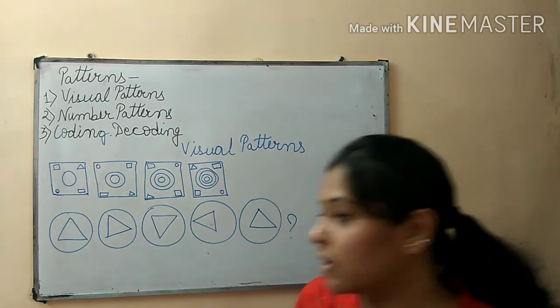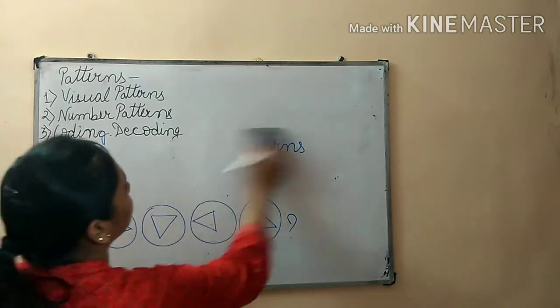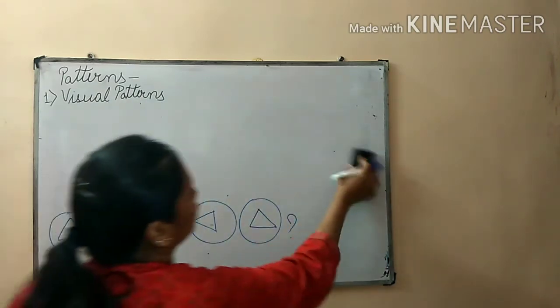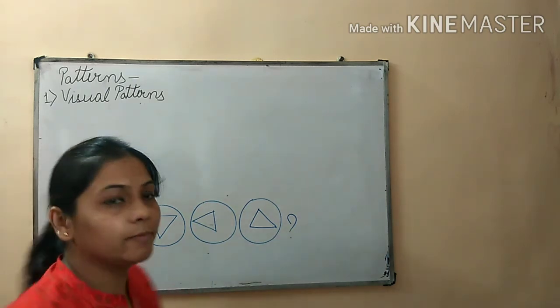Let us take one more example. If we take one more example, then what will it be?